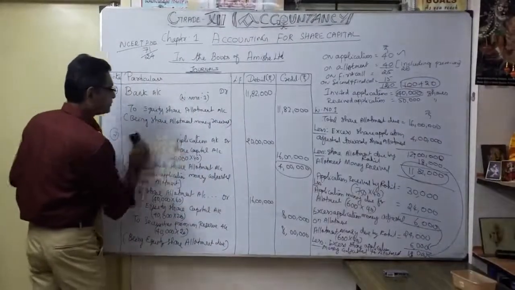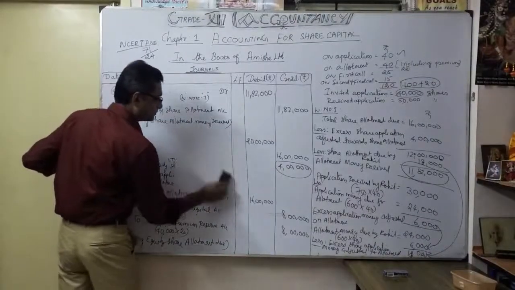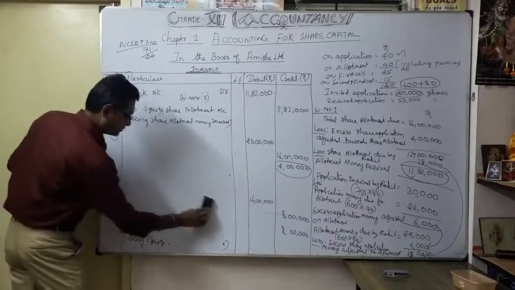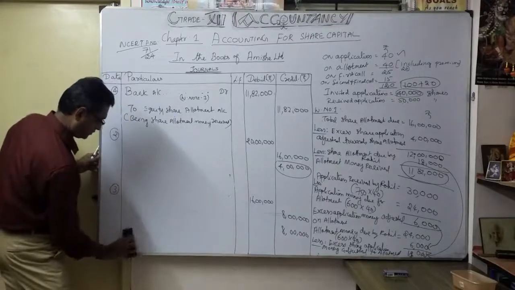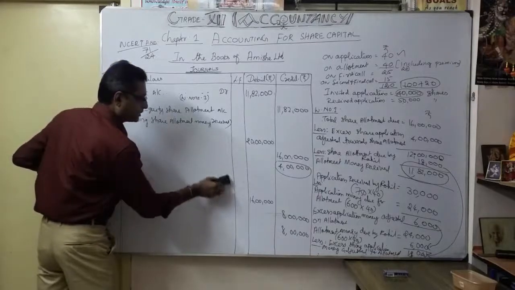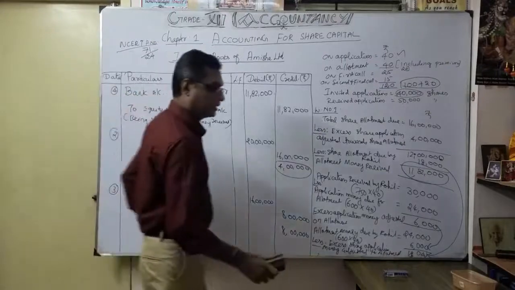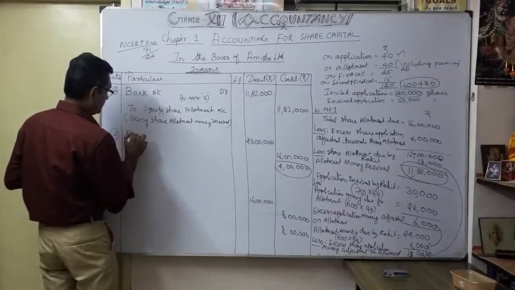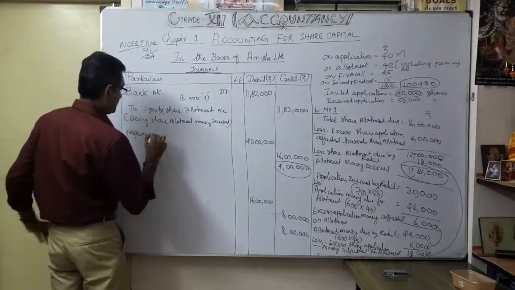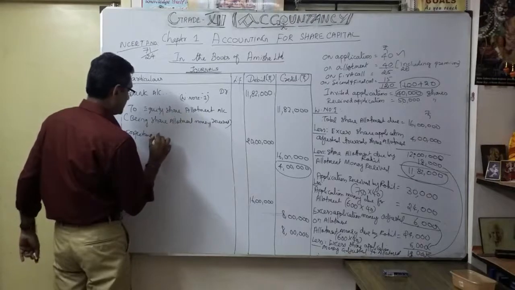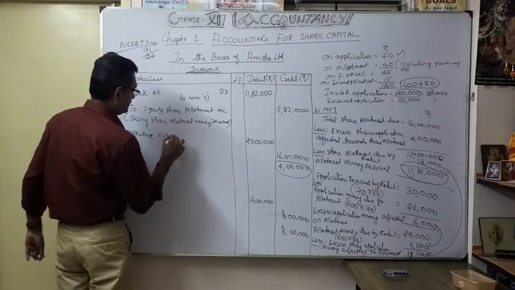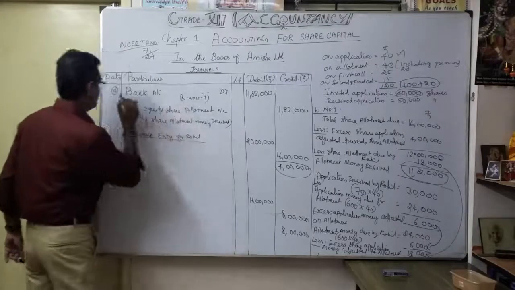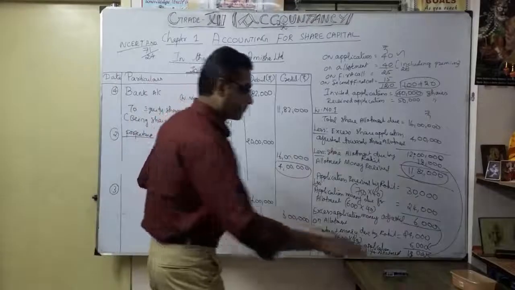The forfeiture entry for whom? Rohit. So that's the entry I can write clearly. I put the title like this. So entry number 5.